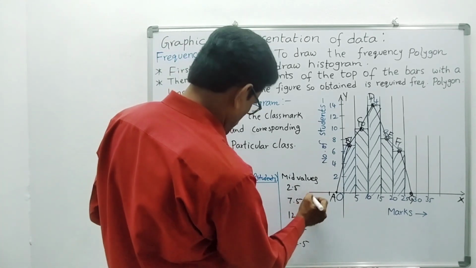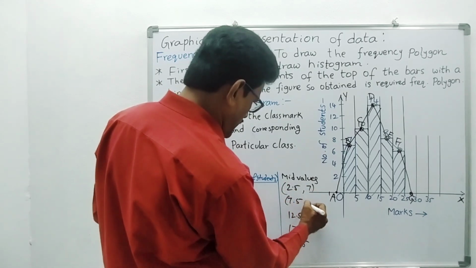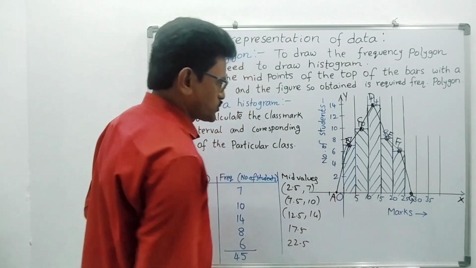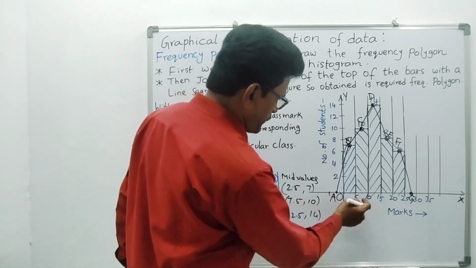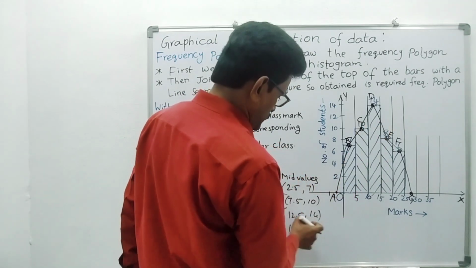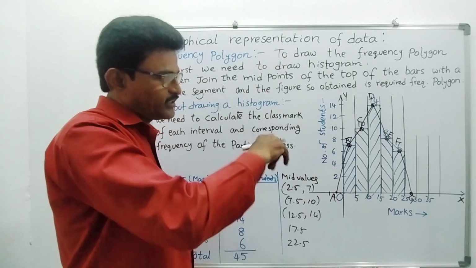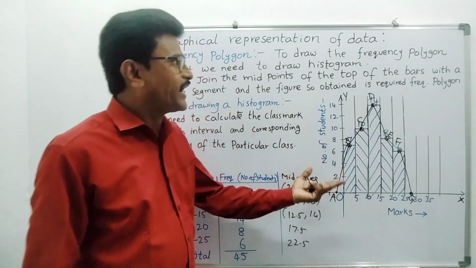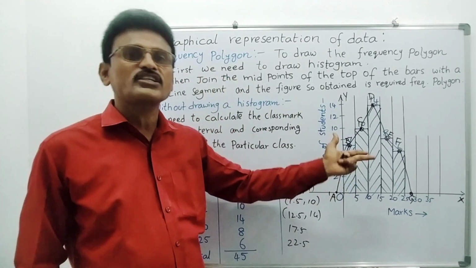For 2.5 it is 7. For 7.5 it is 10. For 12.5 it is 40. Like that we plot the points on the graph directly and join the points using a scale. You will get this polygon directly without drawing the histogram.